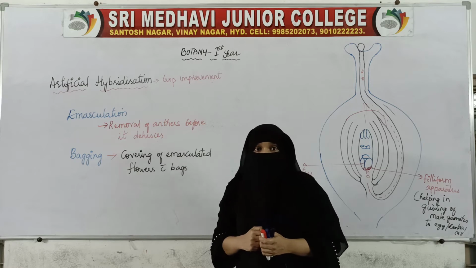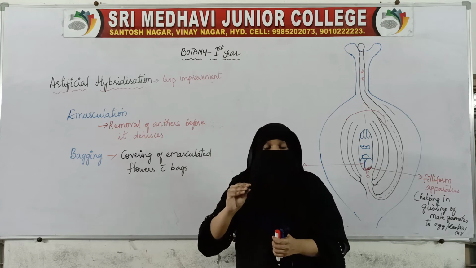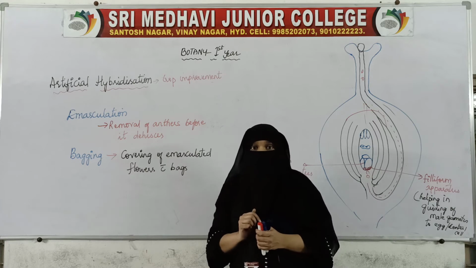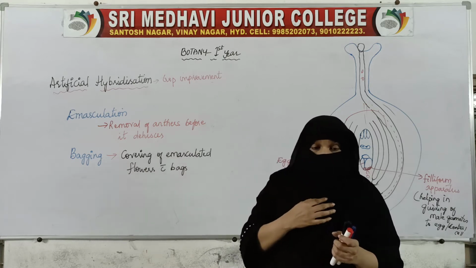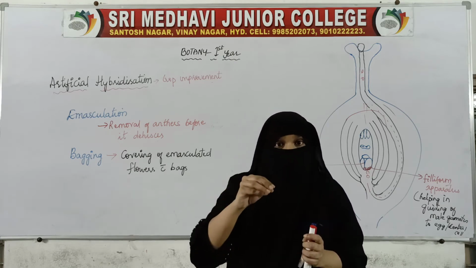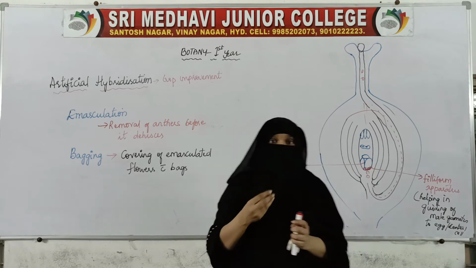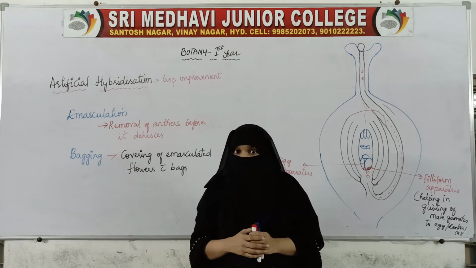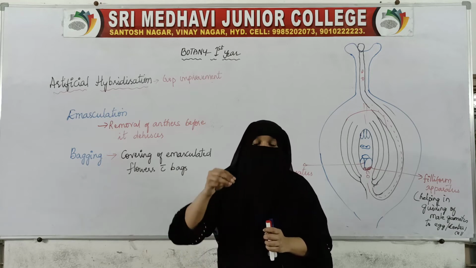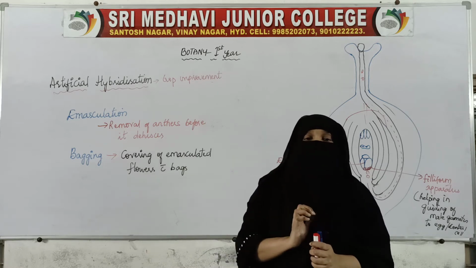Here the breeders will allow the growth of only the desired pollen grain on the stigma. Plant breeders will pick the plants which have good characters, and from those plants they will collect the anthers and the pollen grains.